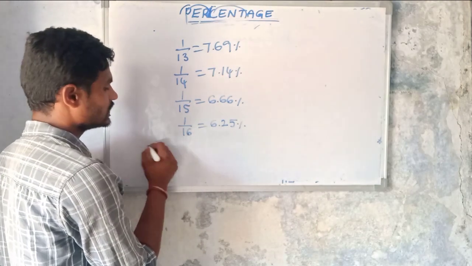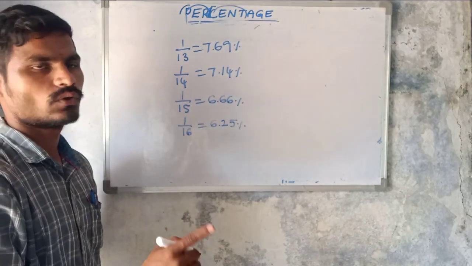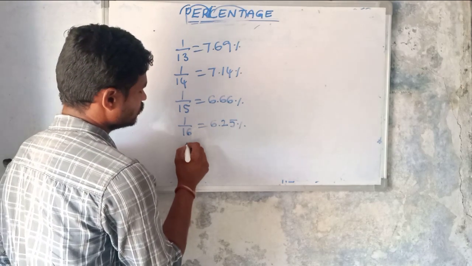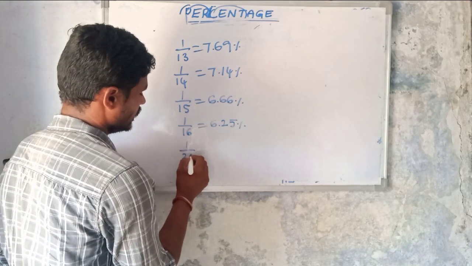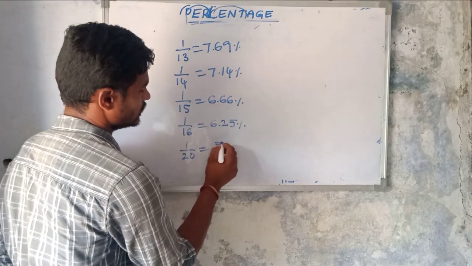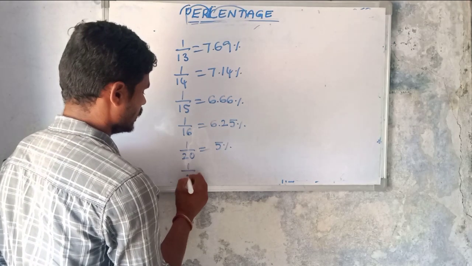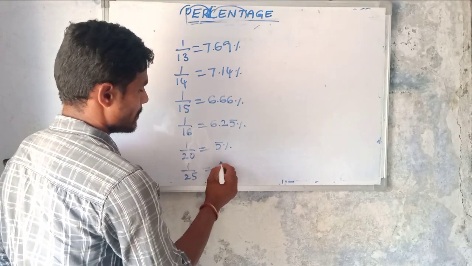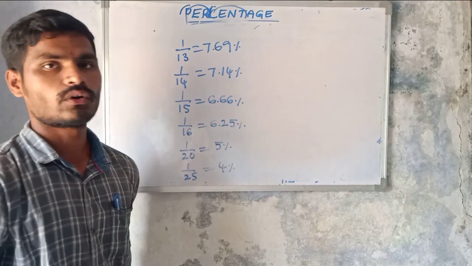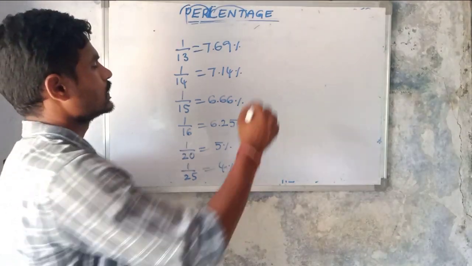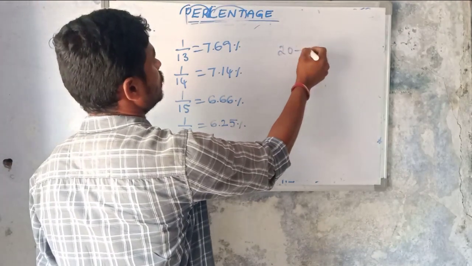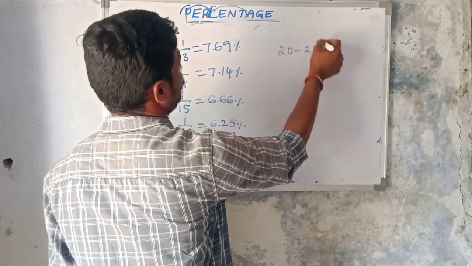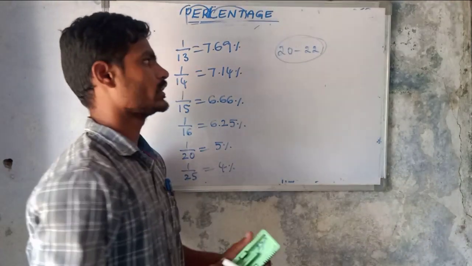Okay, then 1 by 17, 18, 19, these are not needed. Then 1 by 20 equals 5% and 1 by 25 equals 4%. Okay, so you should remember almost 20 to 22 fractional values.